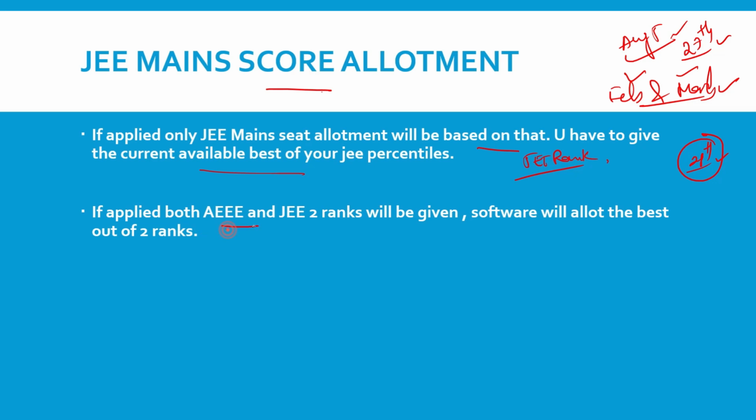And if you applied for AEEE and JEE, 2 ranks will be given. So some people applied for both, and the software will allot based on the better of the 2 ranks. So if you keep options 1, 2, 3, 4, and you are getting the second option using your AEEE rank, and you are getting the first option using your JEE rank, based on that the software will allot you this particular thing, and vice versa. I hope you got my point.